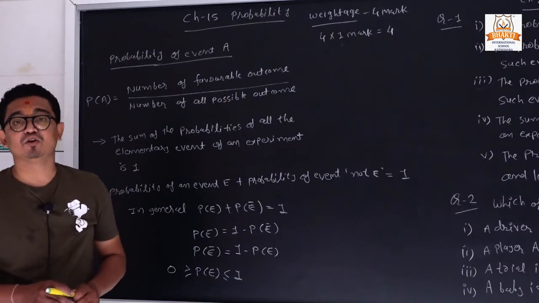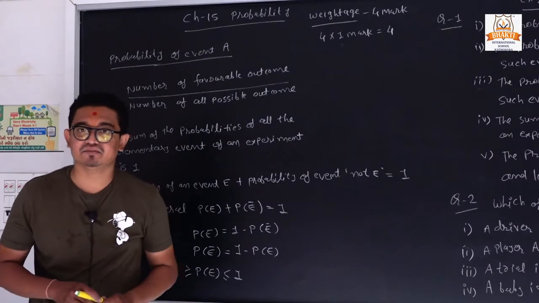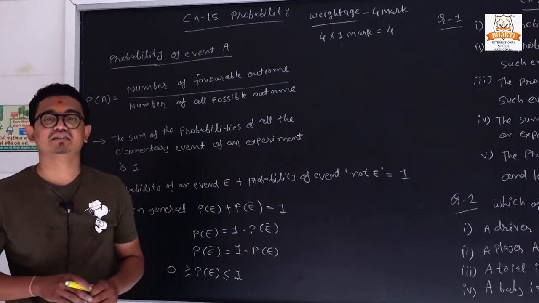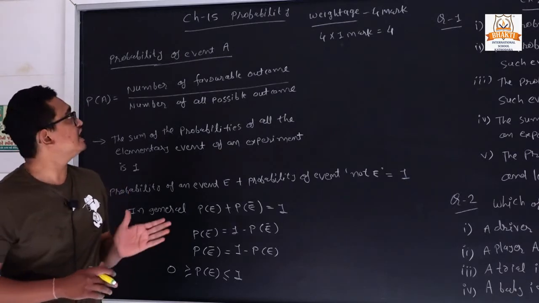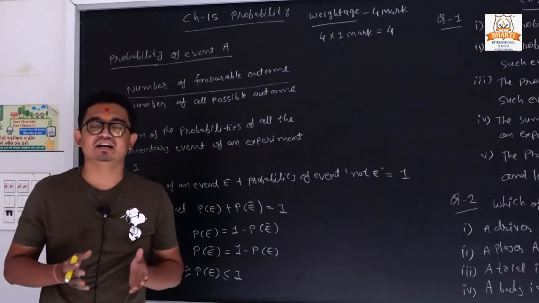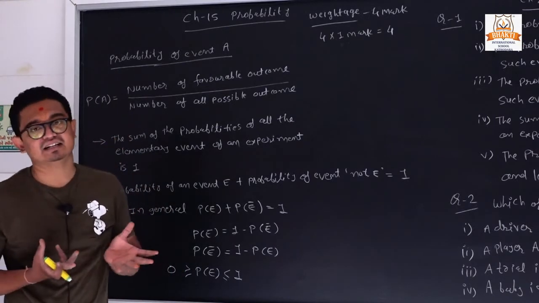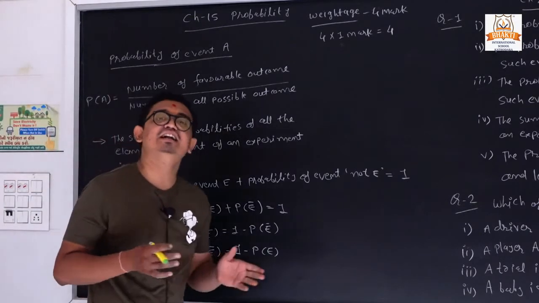According to our new blueprint, we have four different sections of 1 mark each, like 4 true or false, 4 fill in the blanks, 4 one-mark questions. So they can ask either of them. They can ask true or false, they can also ask fill in the blanks, like that. Clear? In 9th standard we already learned these things.